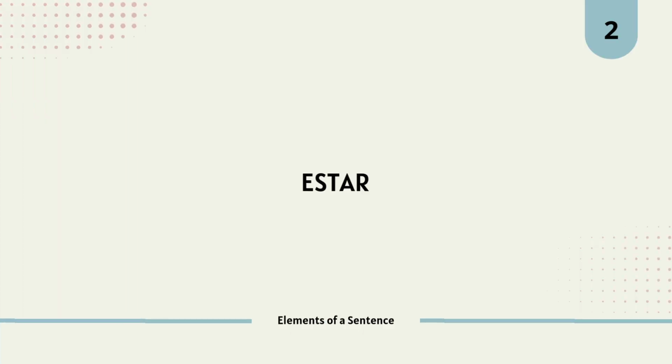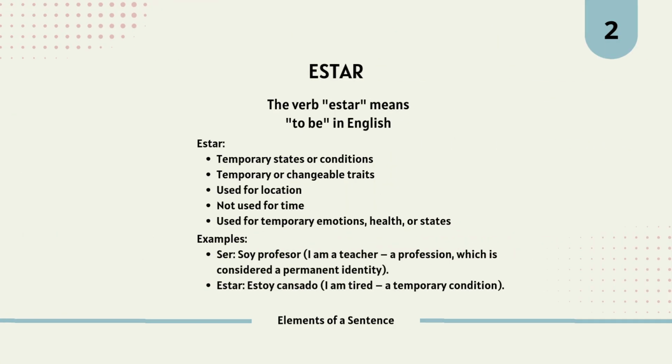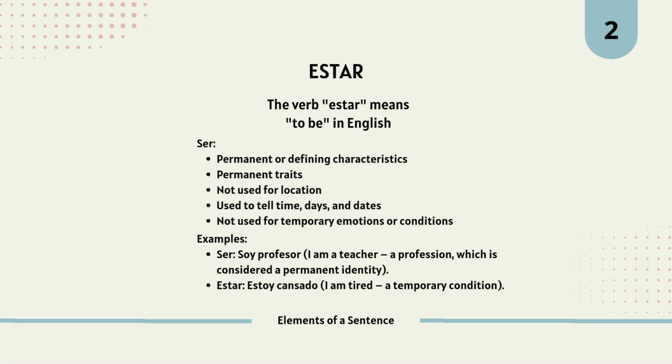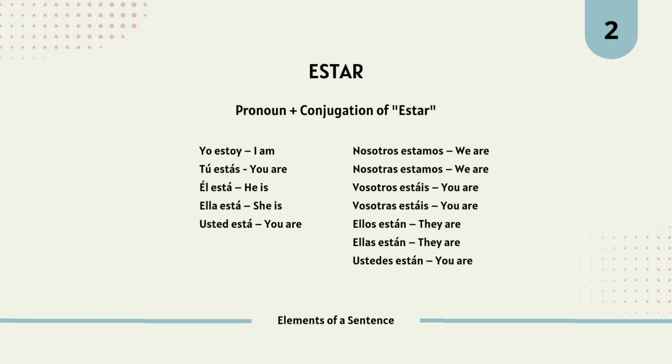Alright, let's move on to the verb estar. The verb estar means to be in English, but is used to express temporary states, locations, and situations that are not permanent. It's different from the verb ser, which is used for permanent characteristics or identities, but we'll learn about using ser in the next lesson. Let's see the conjugation of estar in the present tense. So we're going to have the pronouns we just learned previously, and then the conjugation of estar.